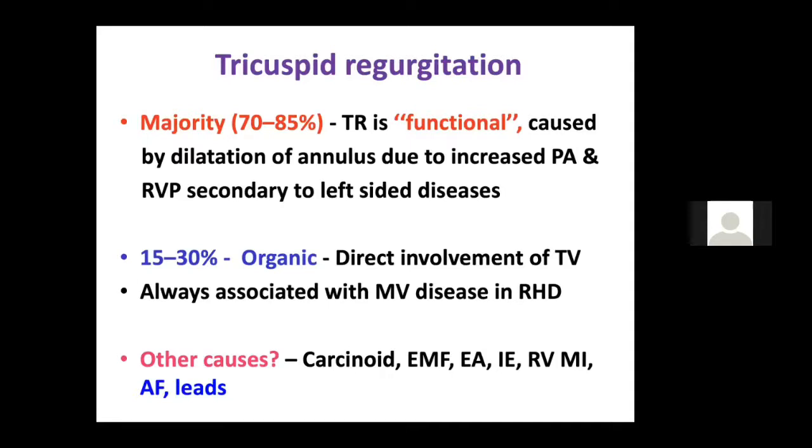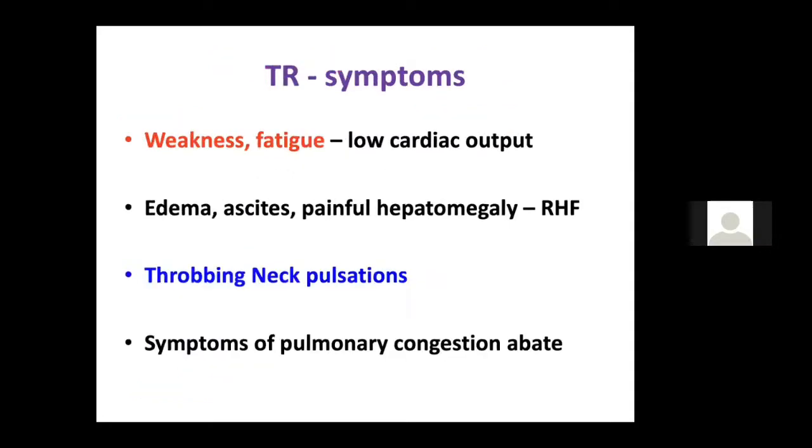So what are the other causes of tricuspid regurgitation apart from hypertensive TRs? One is carcinoid syndrome, endomyocardial fibrosis, Ebstein's anomaly, infective endocarditis. RVMI can cause TR. Atrial fibrillation can cause annular dilatation and TR. And sometimes when we put a pacemaker lead or an ICD lead, that can also cause TR. So these are the other causes of tricuspid regurgitation which you should always know.